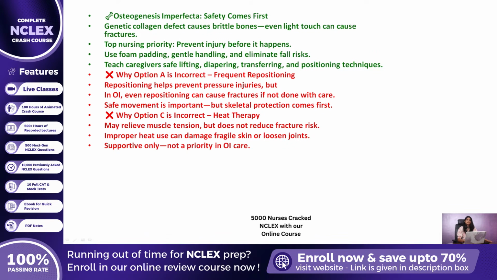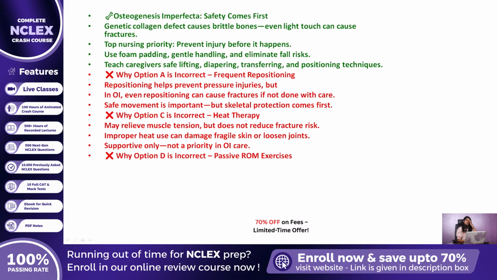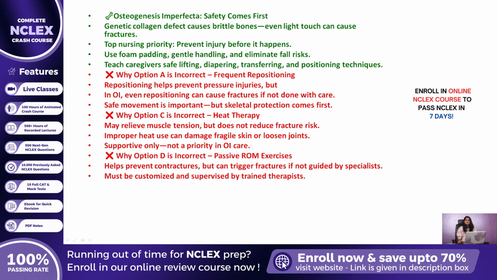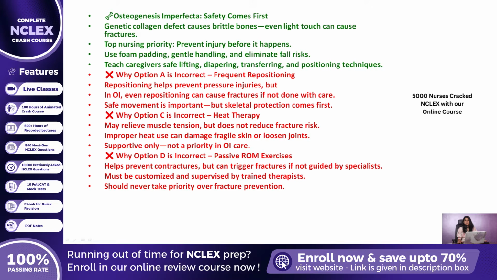Now let us consider option D, which deals with promoting passive range of motion exercises. While maintaining joint flexibility and preventing contractures are legitimate goals in pediatric rehabilitation, these exercises must be tailored specifically for clients with osteogenesis imperfecta and always supervised by trained therapists. Even well-intentioned motion exercises can lead to accidental fractures if not adjusted to the child's fragility. So, although mobility support matters, it must be done cautiously and never prioritized over environmental and handling safety.